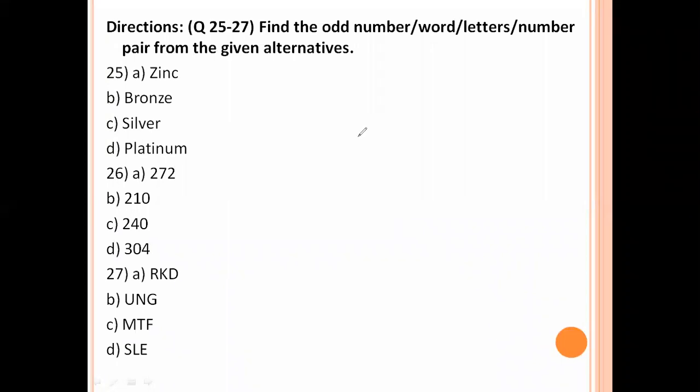Next, find the odd number or word or letter number pair from the given alternatives. Zinc, bronze, silver, platinum. So here zinc, bronze, silver, platinum. Platinum is different one.